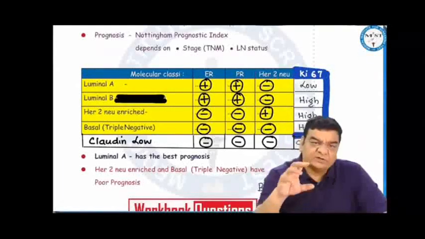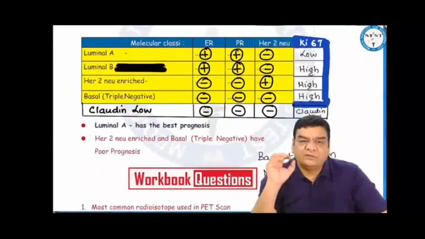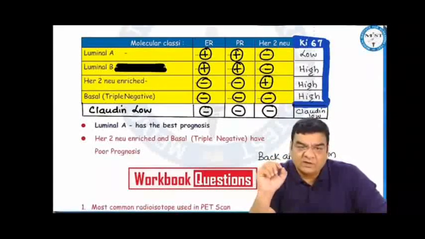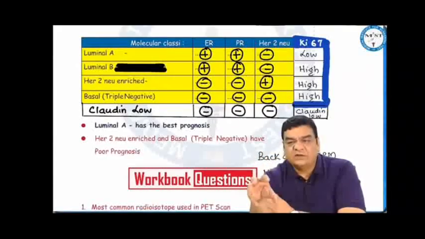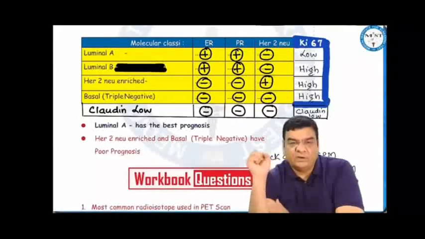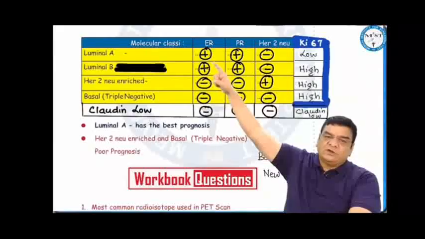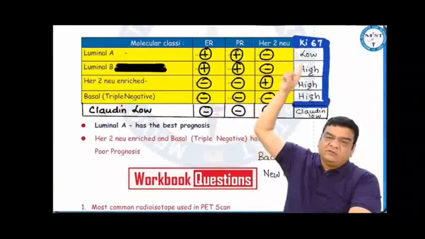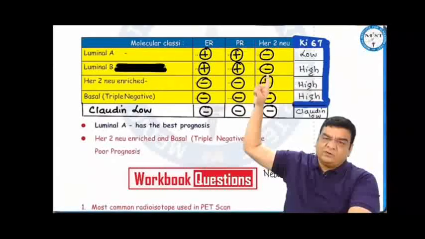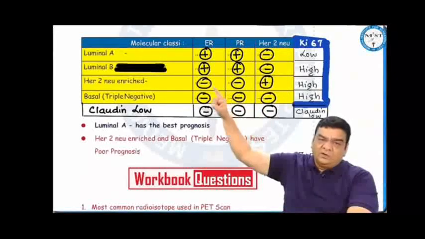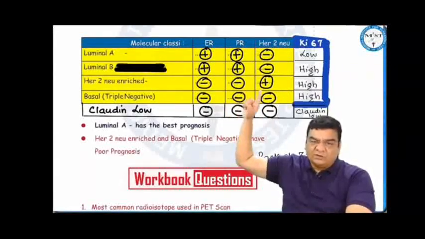In the molecular classification for these breast cancers, we can classify them into luminal A, luminal B, HER2 neu enriched, basal or triple negative, and claudin low, according to the latest guidelines, which have been published in the recent edition of Bailey and Love, which came late in the year 2022. According to that, luminal A has got the best prognosis, where estrogen and progesterone receptors are positive, HER2 neu is negative, with a low Ki67 value. Luminal B is where estrogen and progesterone receptors are positive, HER2 neu is negative, but the Ki67 is high. HER2 neu enriched is where estrogen and progesterone receptors are negative, only HER2 neu is positive, with a high Ki67.